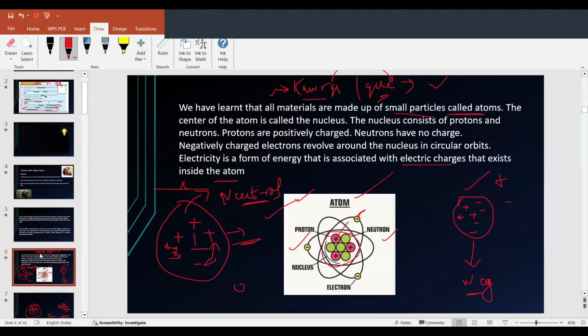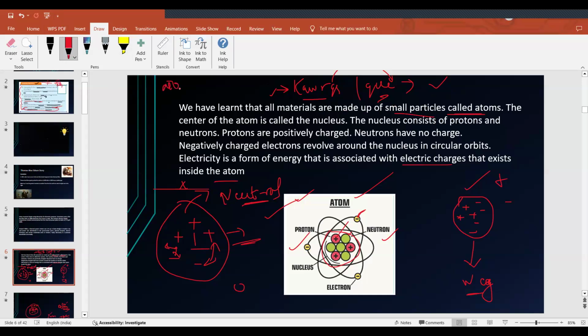Now we are going to learn something called atoms. So what are these atoms? Atoms are nothing but the smallest particles of anything, the smallest particles in this whole world, you can say. All materials are made up of atoms. We know that all materials are made up of atoms. Do you know what an atom is? No, ma'am. Okay, so what is an atom? An atom is the smallest particle in the world.